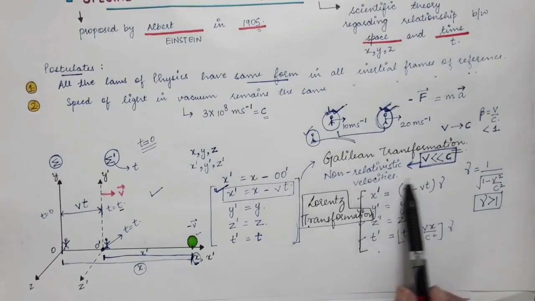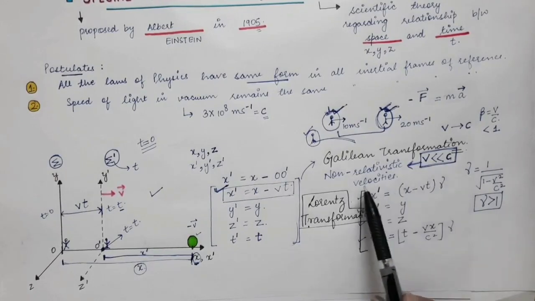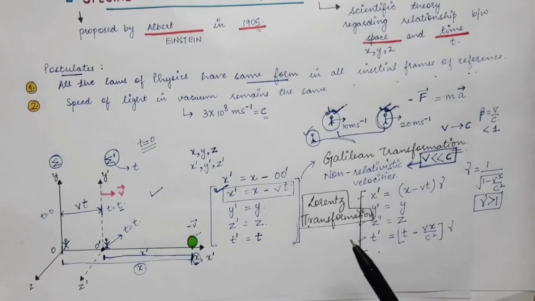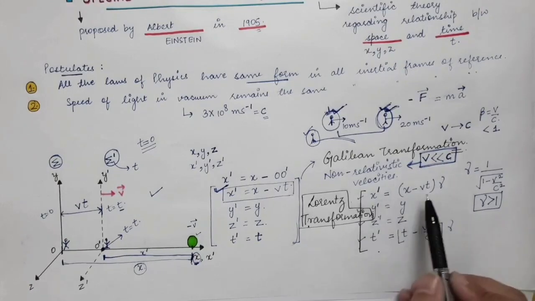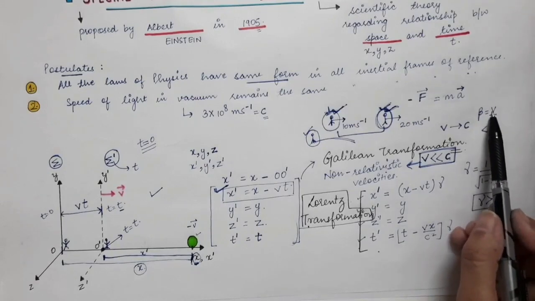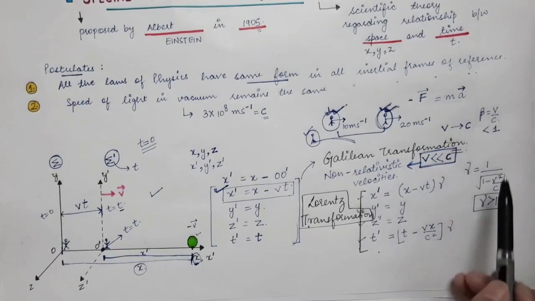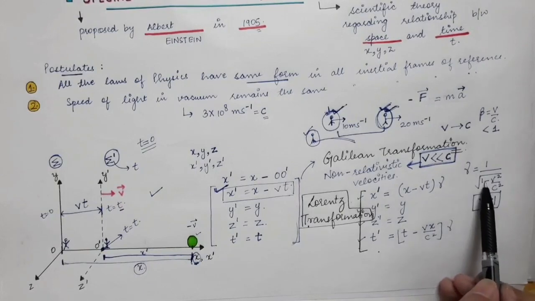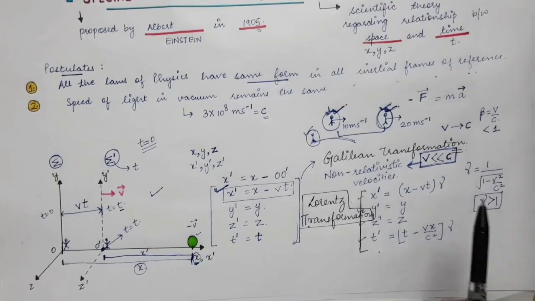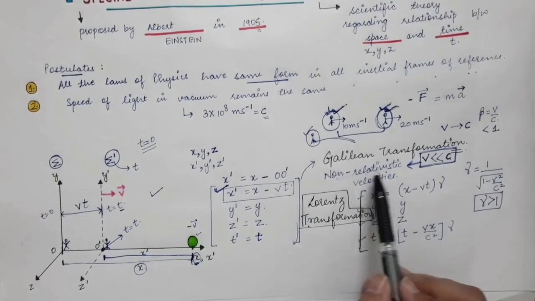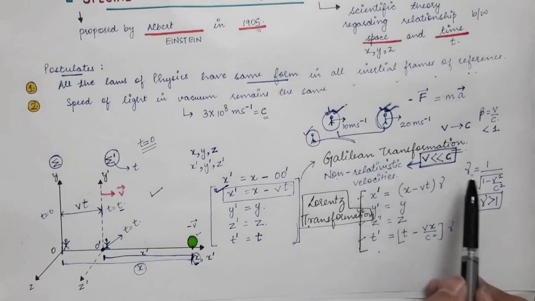Now what happens to these Lorentz transformation equations when the velocity of the object is very much less than the speed of light, the velocity of light in vacuum? So in this case, if v is very much less than c, then beta will approach 0. And if beta approaches 0, this factor v by c will approach 0. Then we will have 1 minus 0, which means gamma will approach 1. So in the non-relativistic region, that is, when we have non-relativistic velocities, gamma approaches 1.